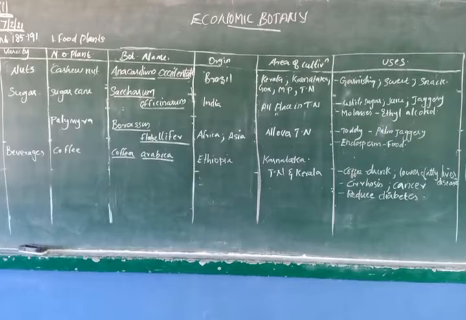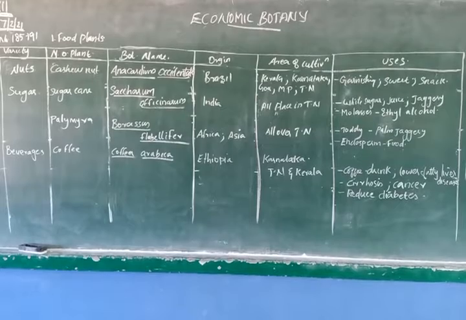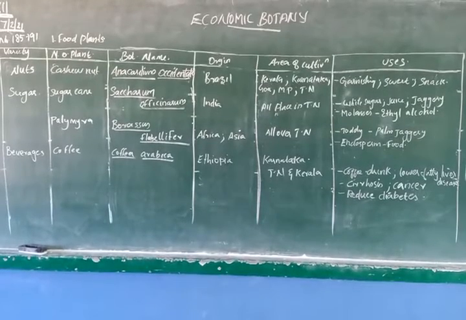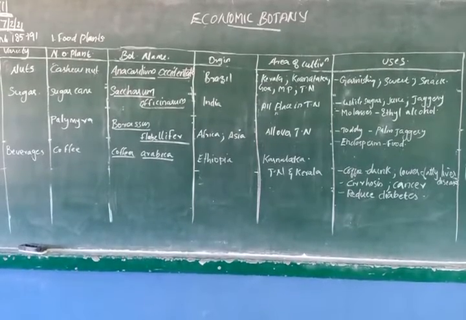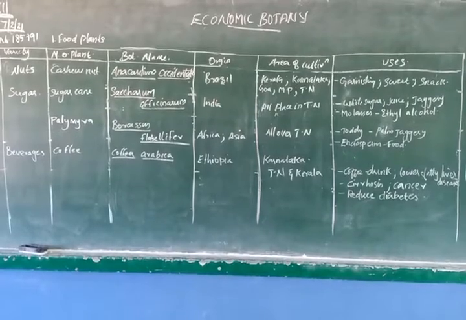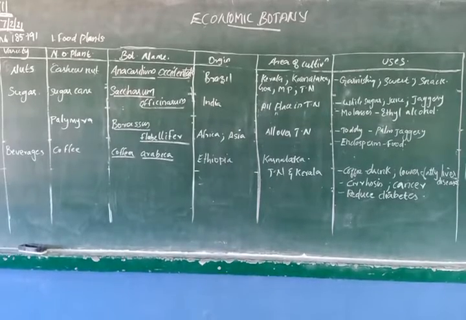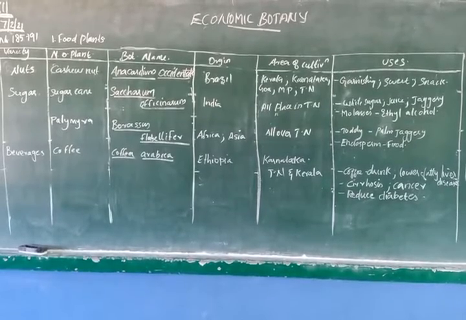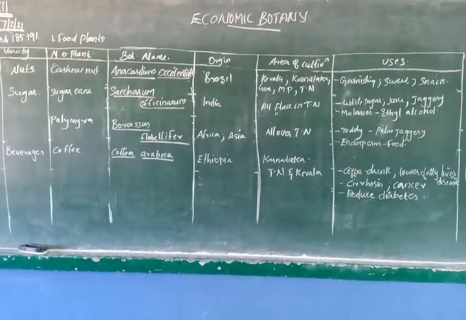Then what are the uses? We will use the sugarcane for the production of white sugar, and you know what is jaggery? Yes, also for the production of jaggery, and we will use the tender or the sweet stem for preparing juices. You can see the roadside where the juice shops are, especially when the summer season comes.